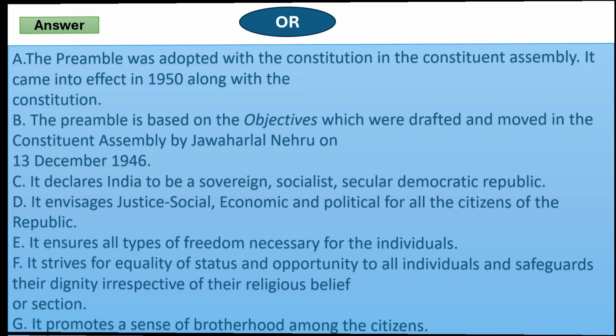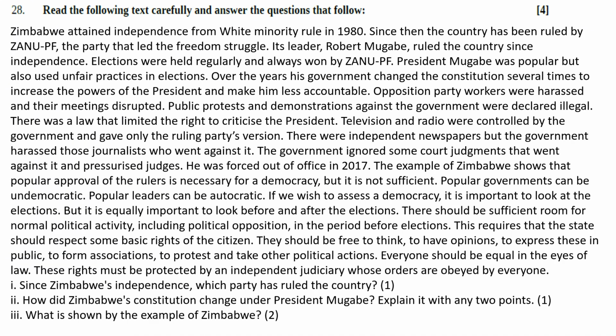Now move to the next. Read the following text carefully and answer the questions that follow. Zimbabwe attained independence from white minority rule in 1980. Since then, the country has been ruled by ZANU-PF, the party that led the freedom struggle. Its leader Robert Mugabe ruled the country since independence. Elections were held regularly and always won by ZANU-PF only.